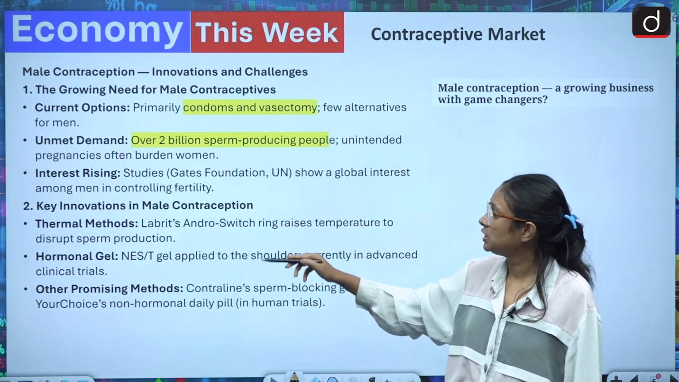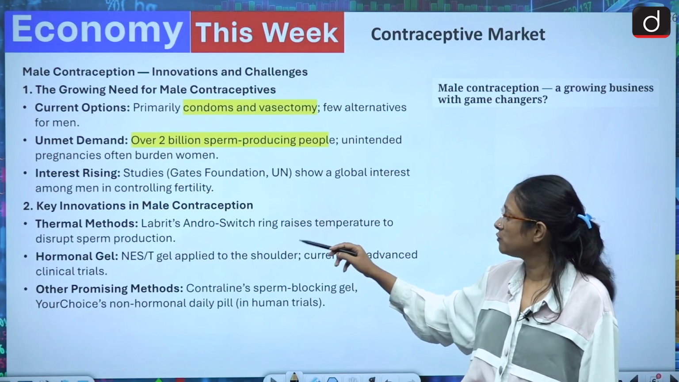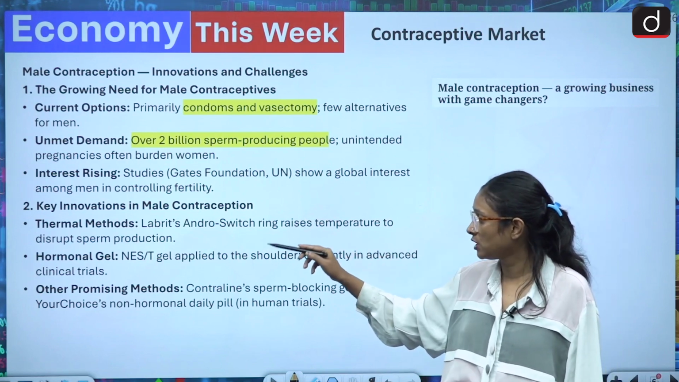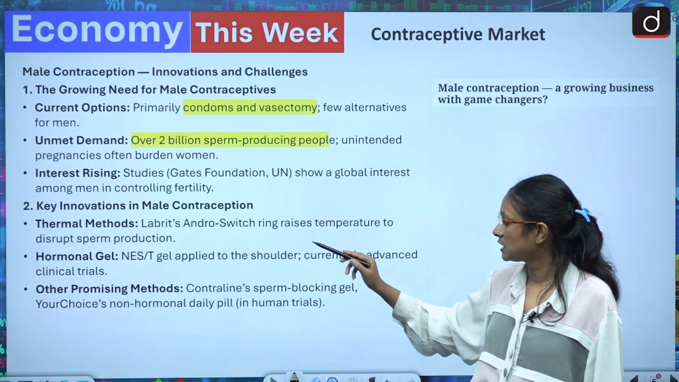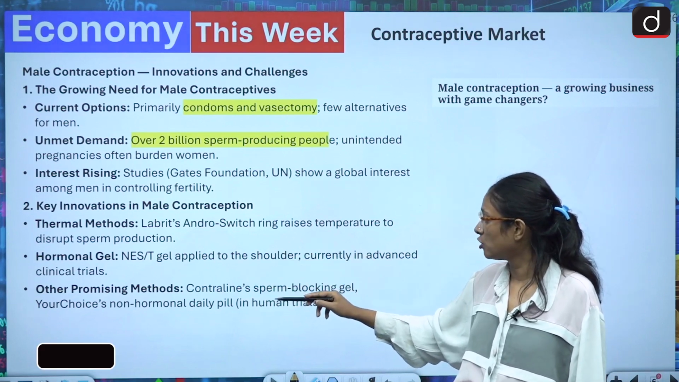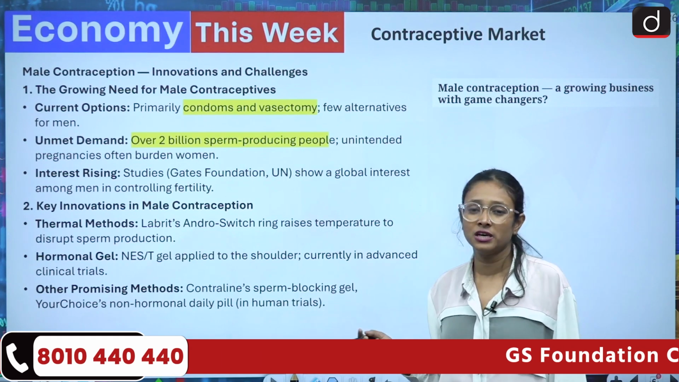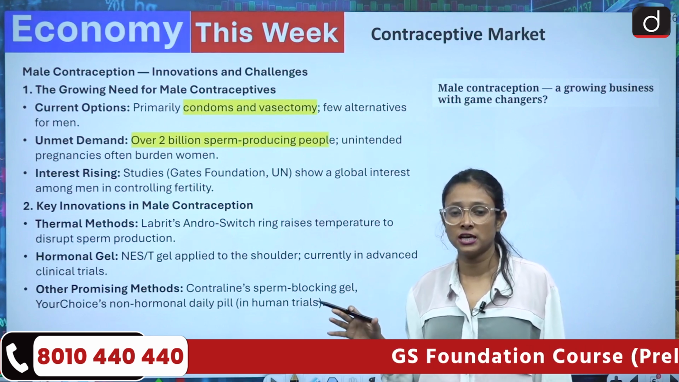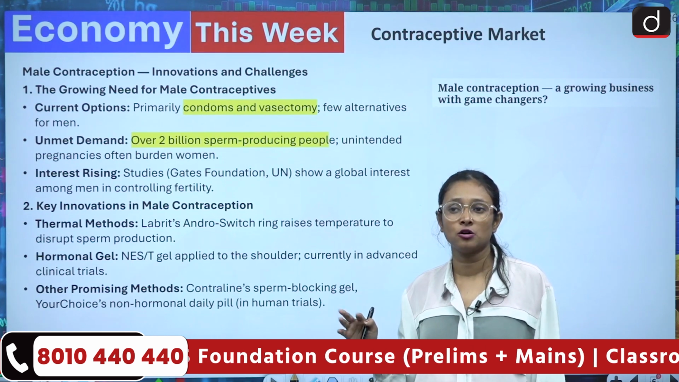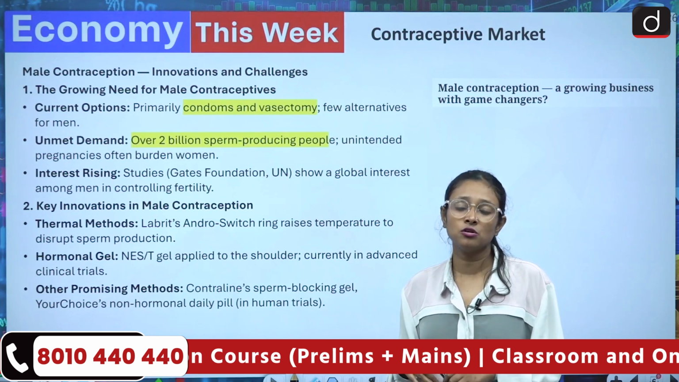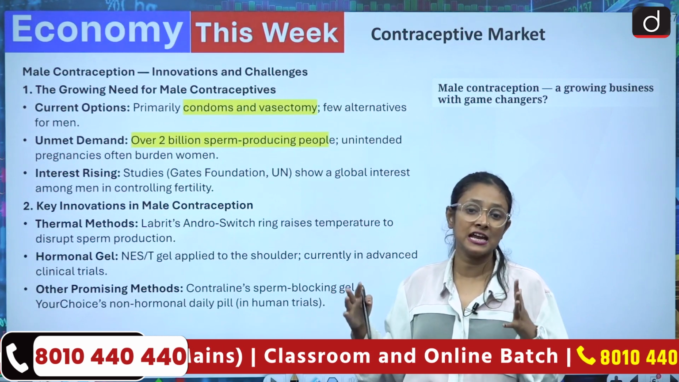And what we can see are key innovations in male contraception. We have thermal methods: the Labridge Endo switch ring raises temperature to disrupt sperm production. Then we have a hormonal gel, which is applied to the shoulder, currently in advanced clinical trials, and other promising methods like Contraline sperm-blocking gel and YourChoice, a non-hormonal daily pill. So there are various gels which can prevent sperm, and there are pills which are non-harmful for your body.